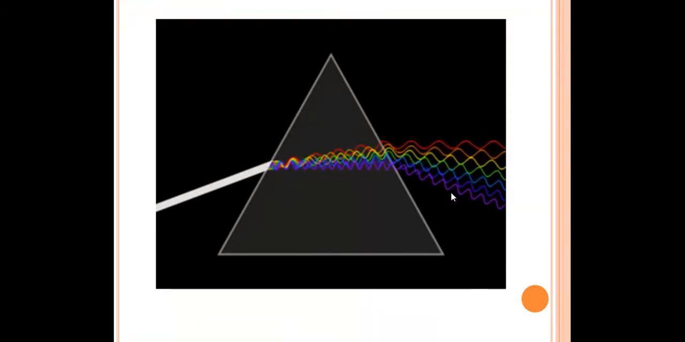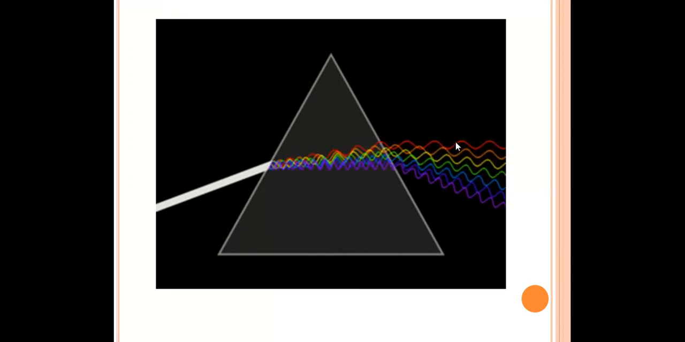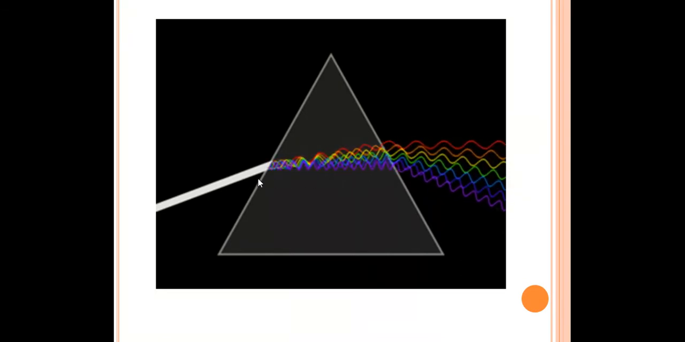Next, you can see, when white light is passed through this glass prism, it splits into the 7 beautiful colors, from violet to the red: violet, indigo, blue, green, yellow, orange, red. So these 7 colors we can see when white light passes through the glass prism.